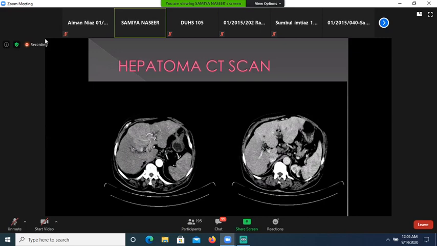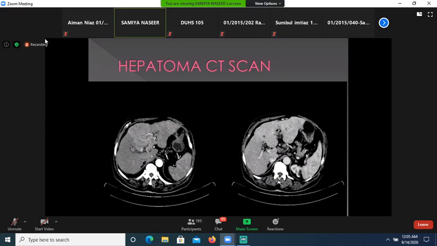Hepatoma is supplied by hepatic artery. It is not supplied by portal vein. Liver is supplied 70% by the portal vein and 30% by the hepatic artery, but hepatoma takes its blood supply from the hepatic artery. That's why it enhances during arterial phase. So here you can see it is enhancing on the arterial phase, and in venous phase there is washout of contrast. That's why we perform triphasic CT scans for hepatoma.